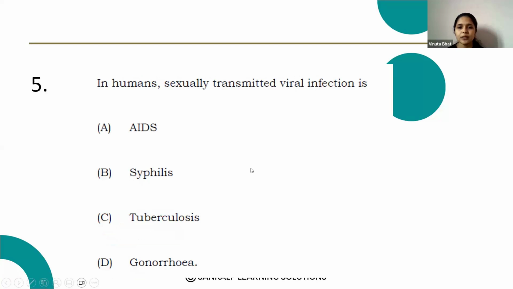Next question. In humans, sexually transmitted viral infection is option A, AIDS, option B, syphilis, option C, tuberculosis, option D, gonorrhea.